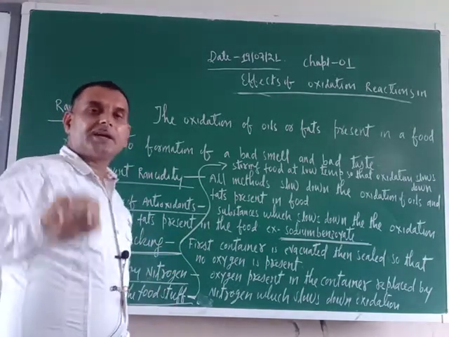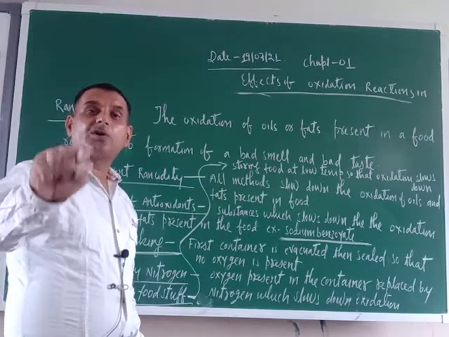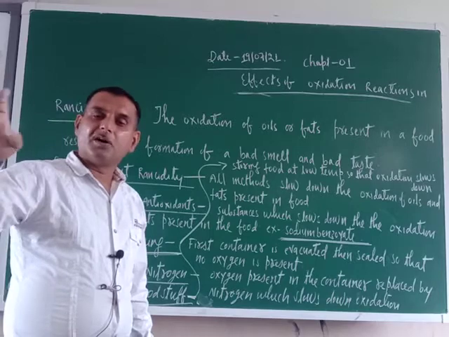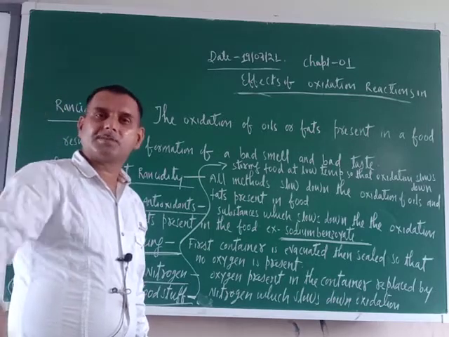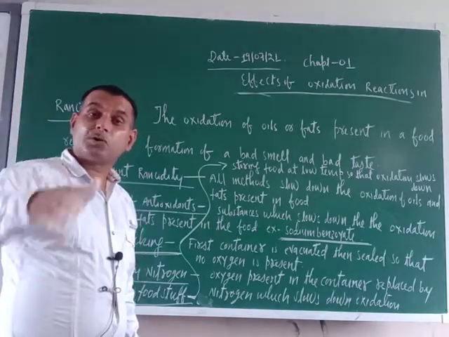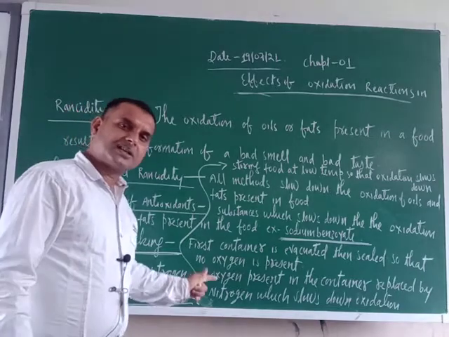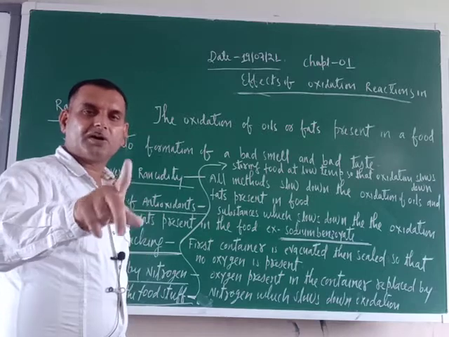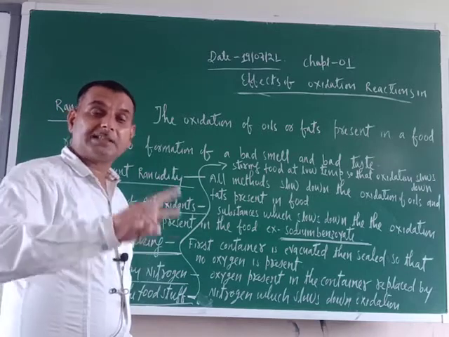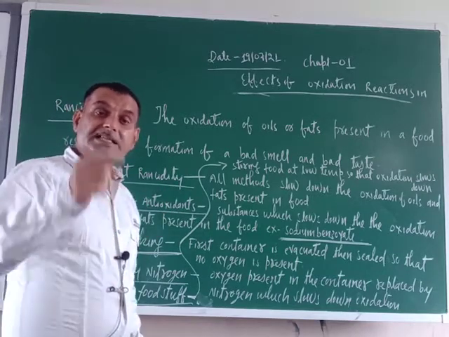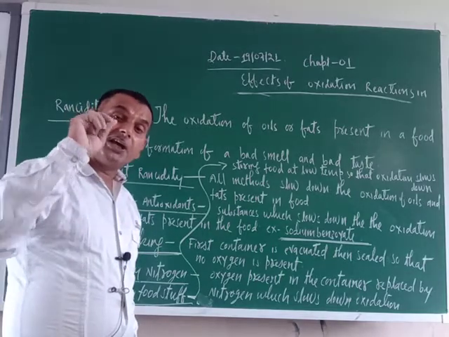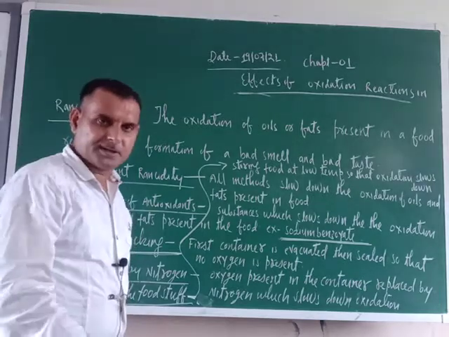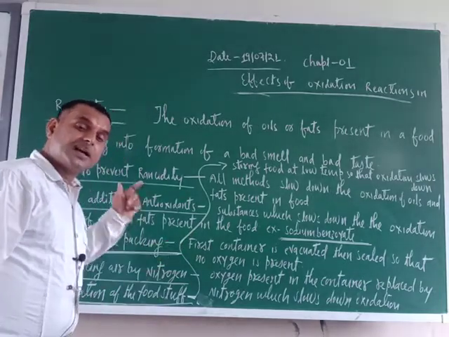One more very important thing: wherever a nitrogen atmosphere is there, microbes will not develop, because it creates an inert atmosphere. So microorganism growth can be hampered. Nitrogen has two benefits. Number one, it does not react with the oils and fats present in the foodstuffs. Second, it creates an inert atmosphere so that the growth of microorganisms is hampered. Hampered means stopped.